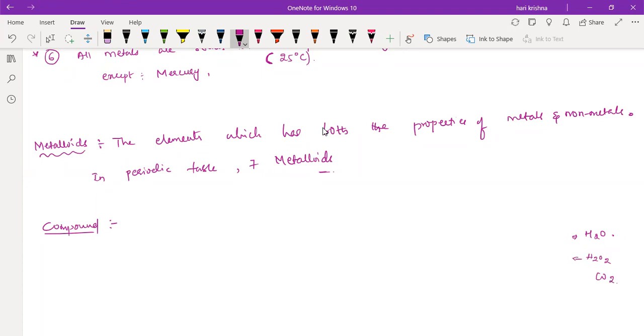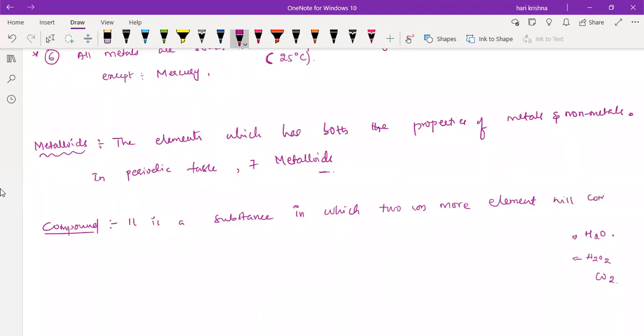See, a compound is a substance in which two or more elements will combine, so even hydrogen peroxide, H2O2, is also a compound. Even carbon monoxide, CO, will come.